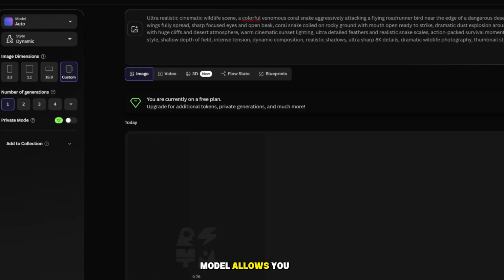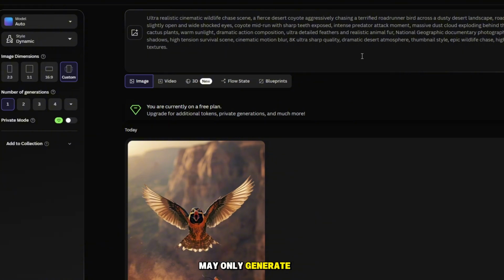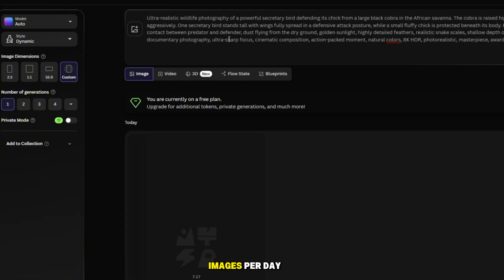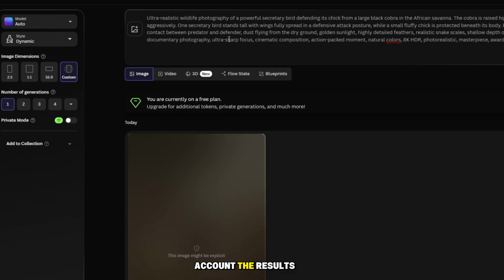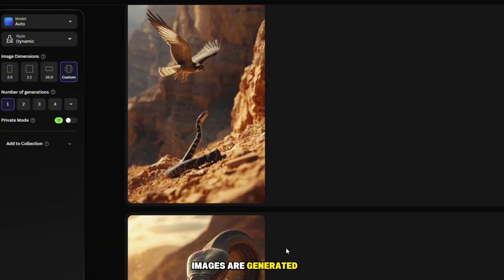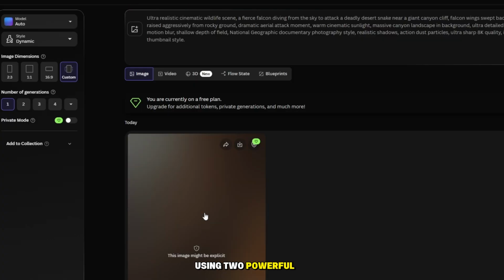Using the auto model allows you to create more images with fewer credits. While some models may only generate around 5 images, the auto option can often produce 10 to 15 images per day on a single account. The results are highly realistic and visually impressive. Once all the images are generated, we are ready for the next step, creating AI videos using two powerful video